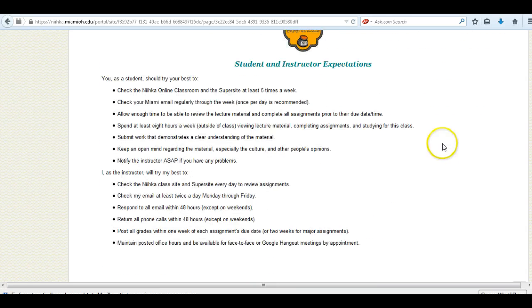This reviews the expectations for both the student and the instructor. Okay? You want to make sure that you're checking your email regularly, that you're reviewing both the lecture material that you see on our online page, and that you're completing all of the assignments before 5 p.m.